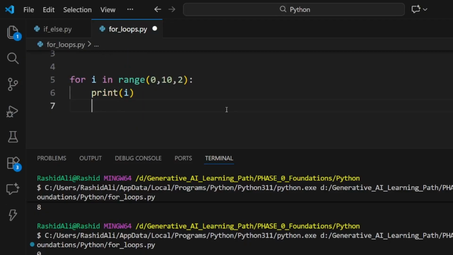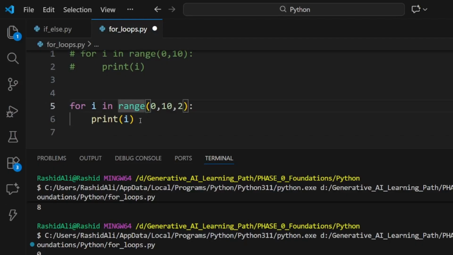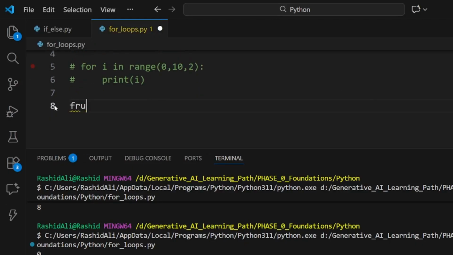As I said earlier, in the place of range we can also write any iterable like a list or string. Let us check with a list of fruits. First we are going to initialize it with a list of fruits: apple, banana, in inverted commas.